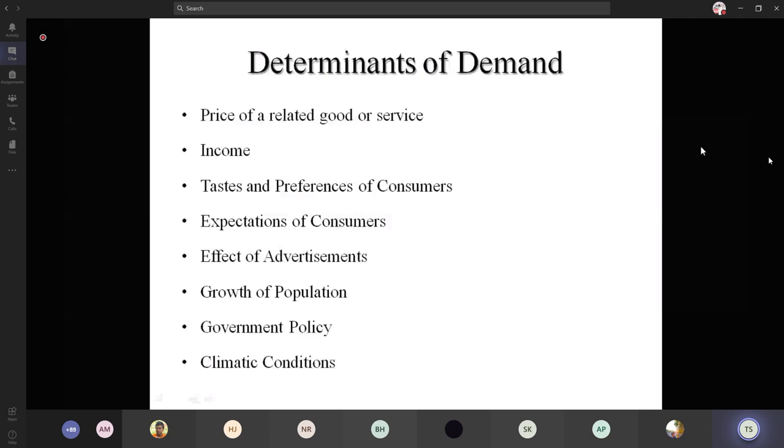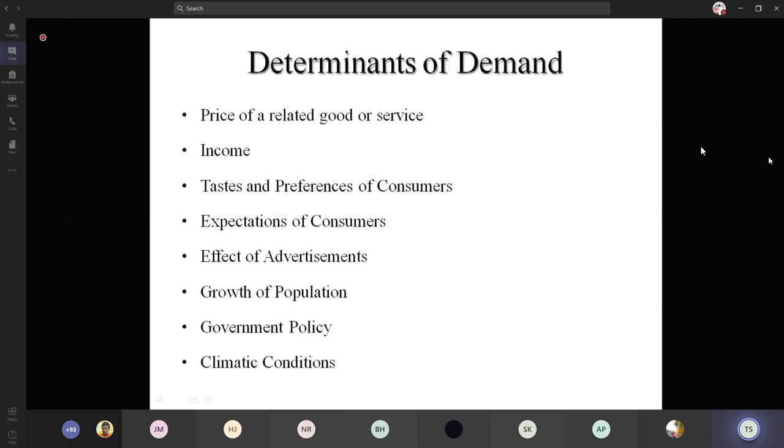And government policy, for example, what do you mean by subsidies? Subsidies are the amount paid by the government for any product, goods or service. If a particular product has a subsidy, what will happen to its price?